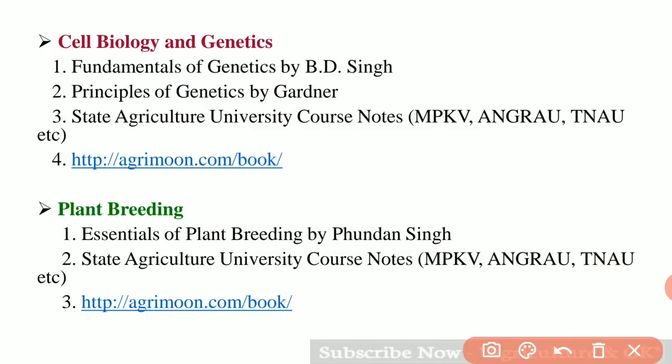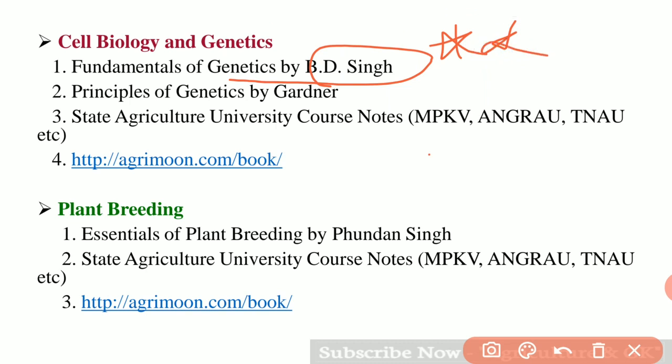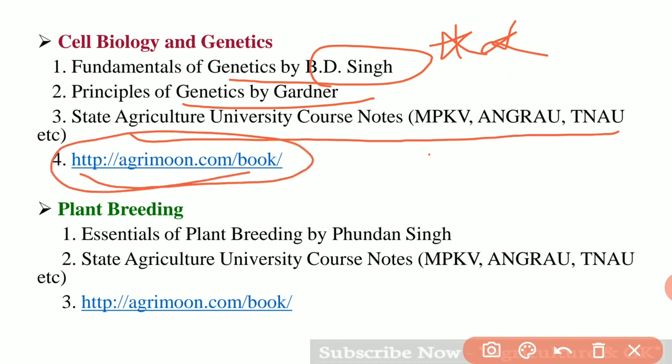For cell biology and genetics, Fundamentals of Genetics by B.D. Singh is very important. Principles of Genetics by Gardner. And next is State Agricultural University course notes, MPKV, Angru, TNAU, etc. And this website Agrimoon is helpful for getting information regarding cell biology and genetics.